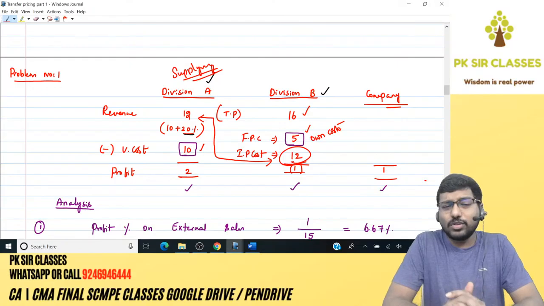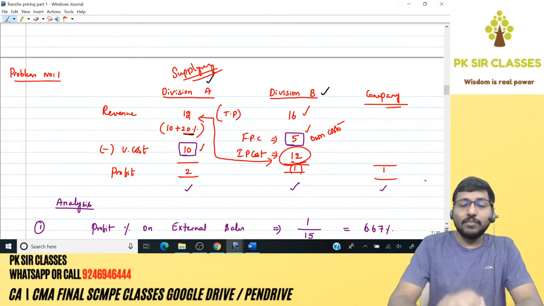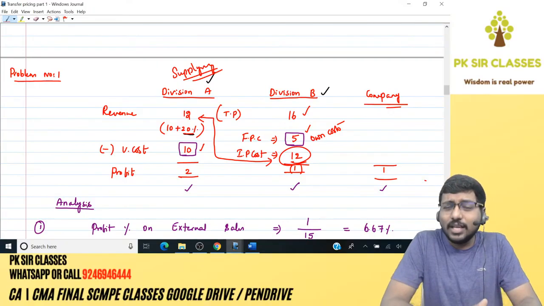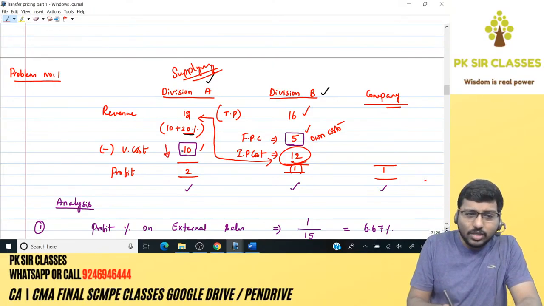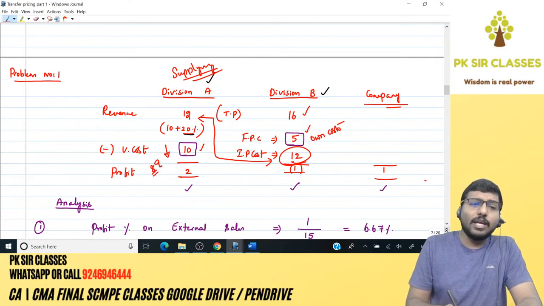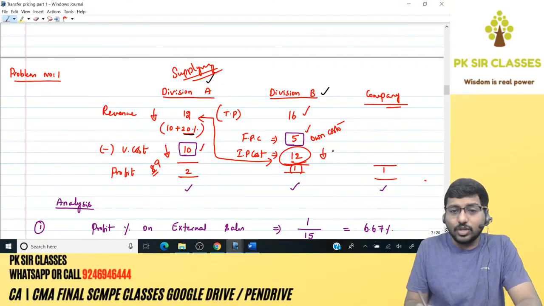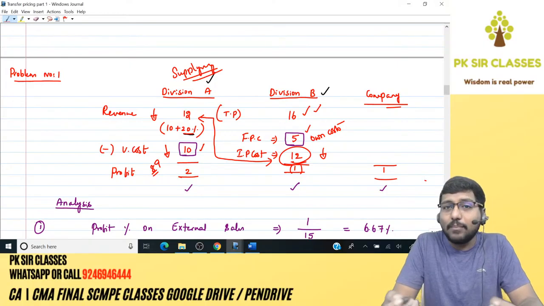So what was the final solution for that? Probably you can ask Division B to buy from outside, from an external vendor, as there is a possibility of getting the same intermediate product at a lesser price. Division A, you may ask to somehow reduce or control its cost. If Division A can reduce this cost from 10 to, say for example, 8 or 9 rupees, then 8 or 9 rupees plus profit markup will reduce the transfer price, and that will reduce the cost for Division B, and thereby at least Division B may make some profit.